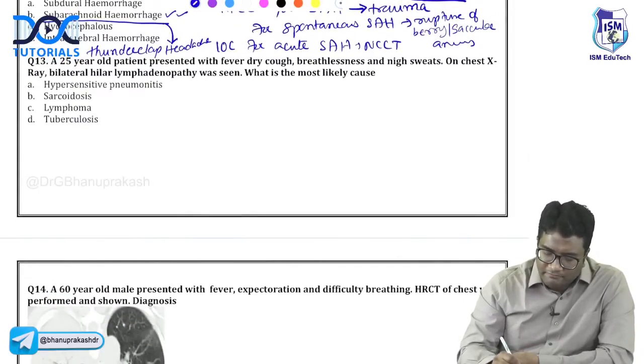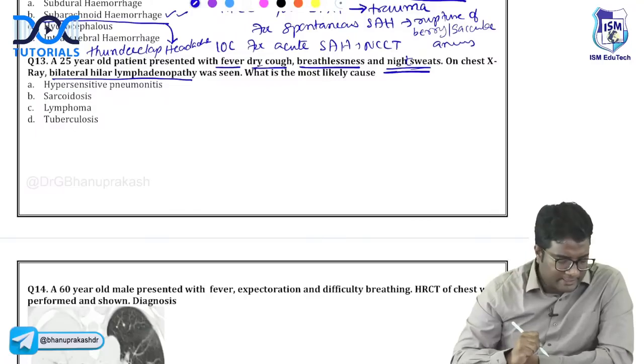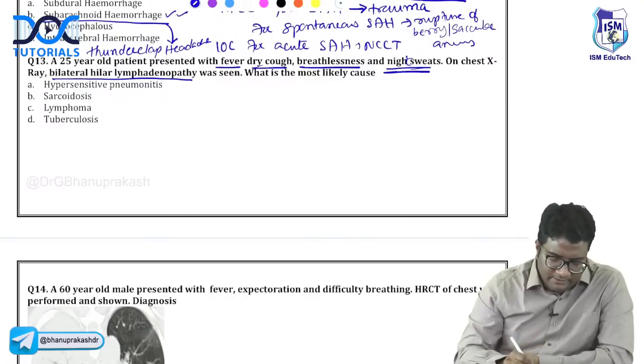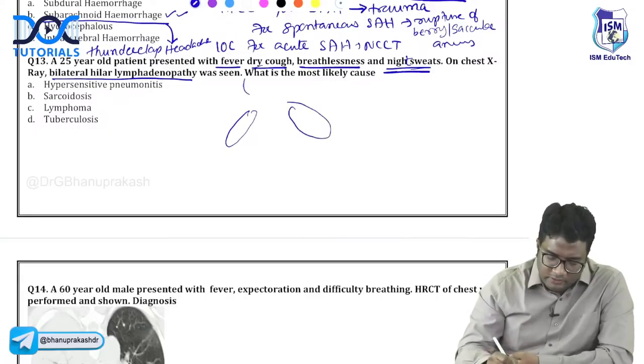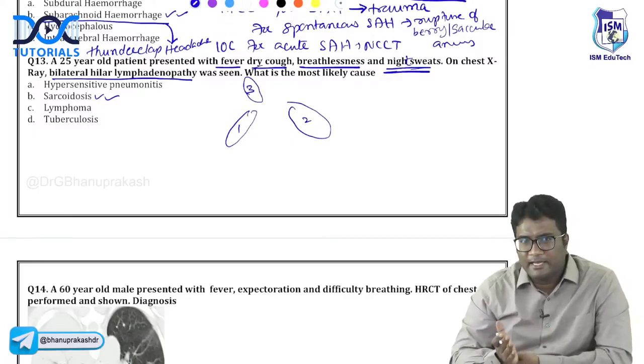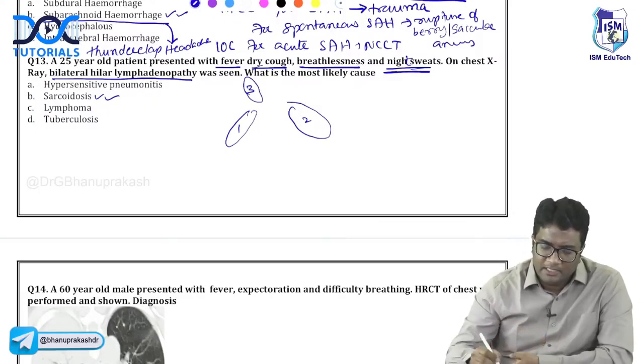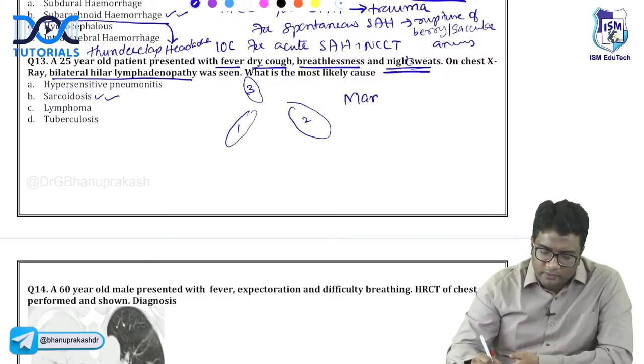A patient is having fever, dry cough, breathlessness, night sweats. And this patient's chest X-ray shows bilateral hilar lymphadenopathy. What is the likely diagnosis? Simple, bilateral hilar lymphadenopathy, right? So when you're seeing bilateral hilar, and also you'll have right paratracheal, so 1, 2, 3. This is sarcoidosis. 1, 2, 3 sign: bilateral hilar lymphadenopathy and right paratracheal lymphadenopathy. All of this is what? Sarcoidosis. Remember, Mantoux will be negative